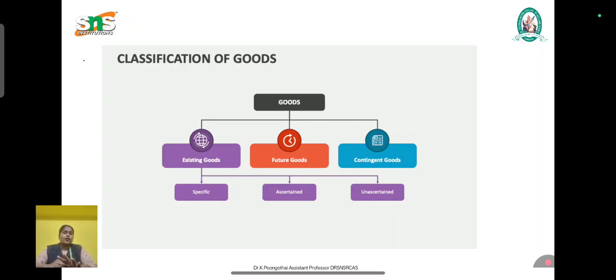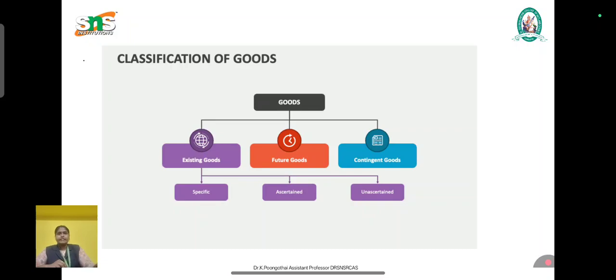Here, out of 500, we have a better example. Out of 500 bags of rice, 50 bags are separated and marked for the buyer. The ownership passes only when the goods are ascertained and appropriated to the contract. So that is known as ascertained goods.